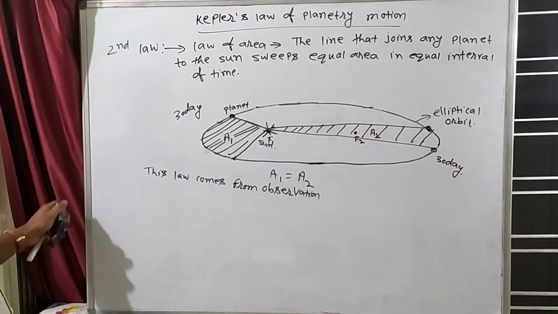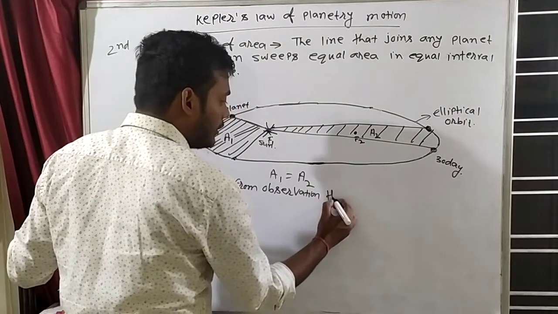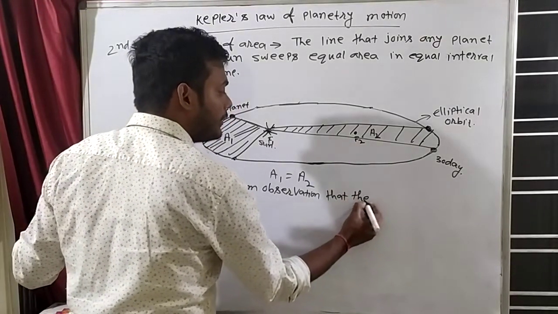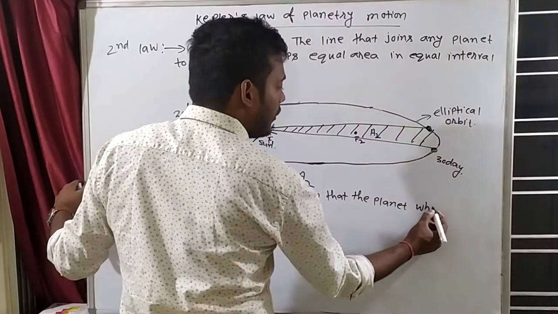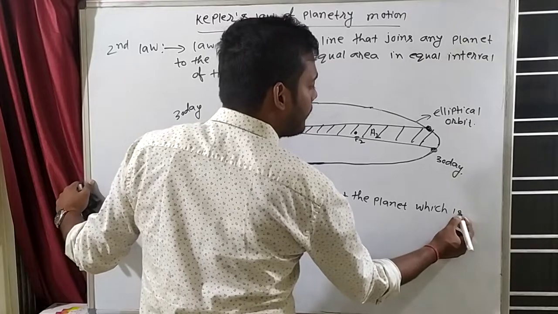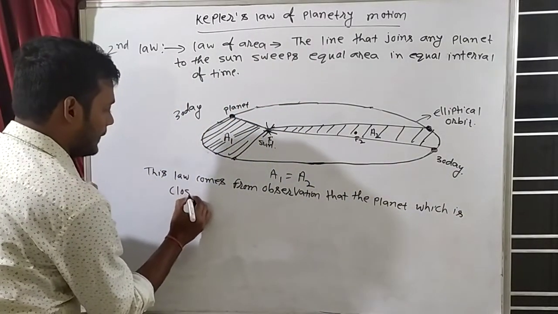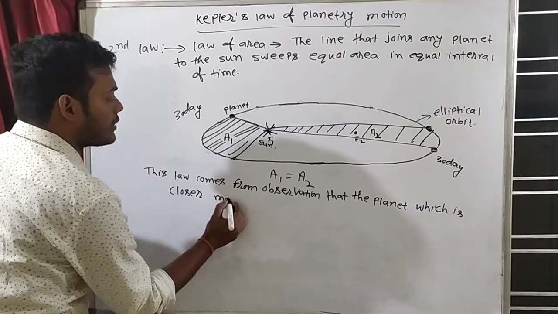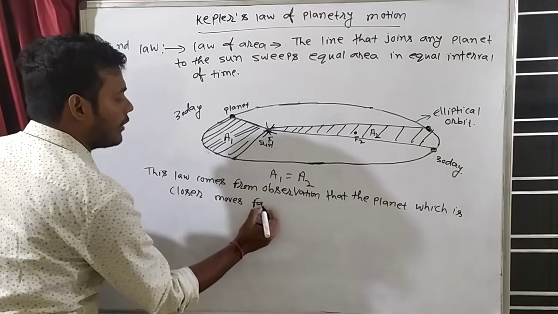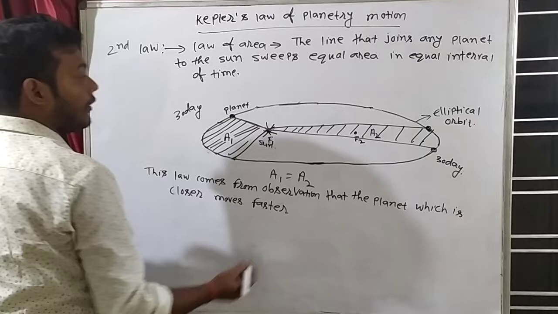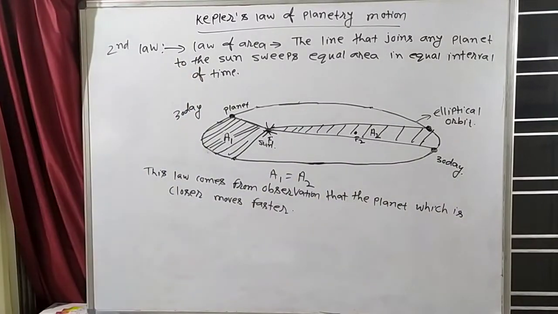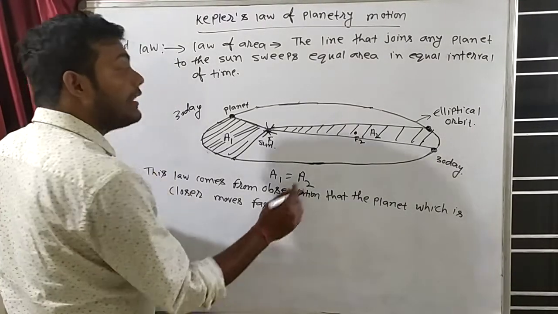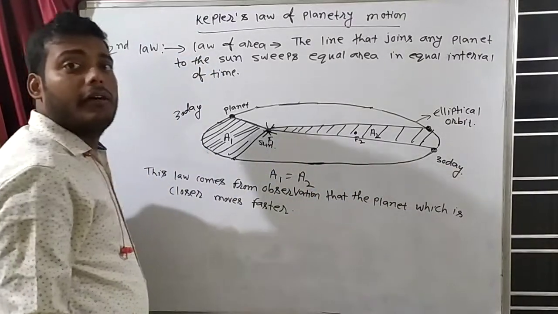The observation was that the planet which is closer moves faster, and the planet which is at more distance will move slower.